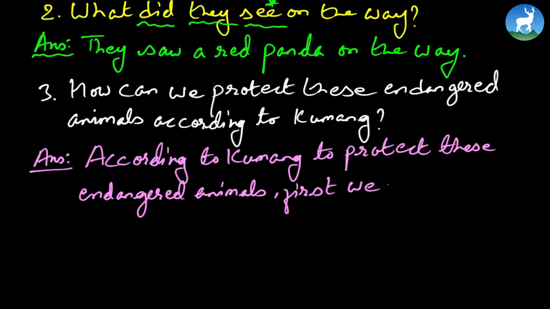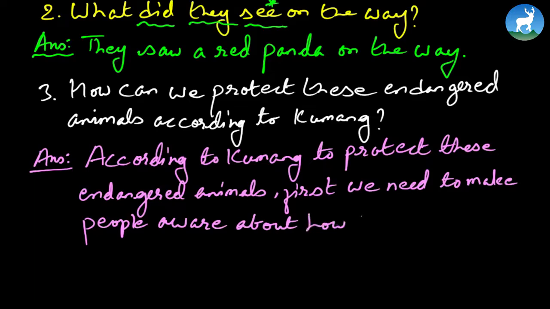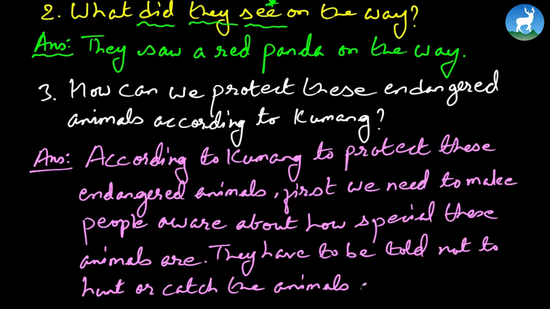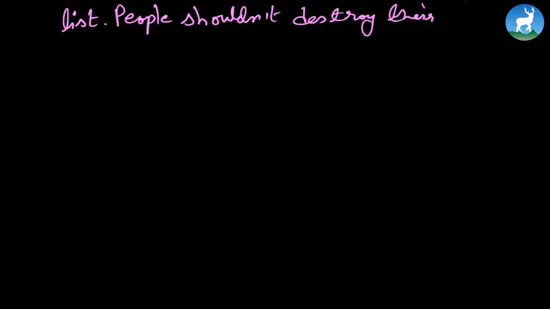first we need to make people aware about how special these animals are. They have to be told not to hunt or catch the animals on the endangered list. People shouldn't destroy their habitat either.